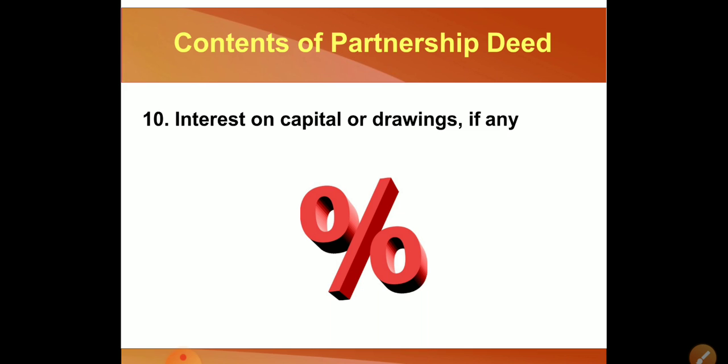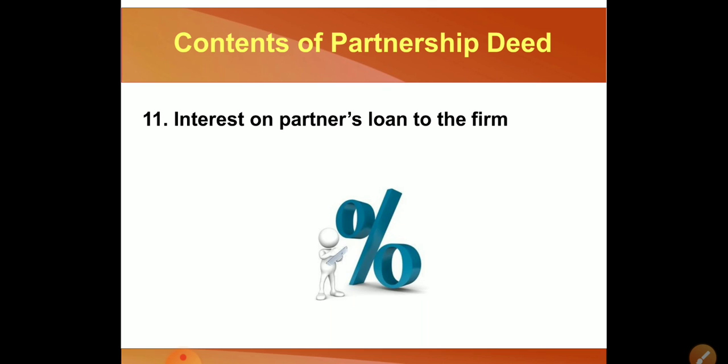Same with the drawing. When some partner is taking amount from the business, they have to pay the interest to the firm. If they bring the capital, the firm will pay the interest, and if they take the drawing, then they will pay to the firm.